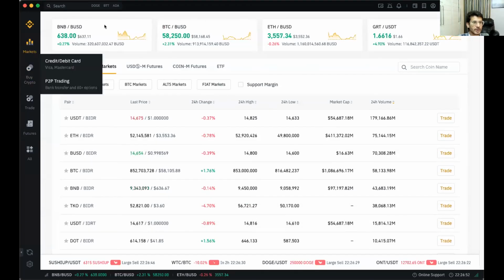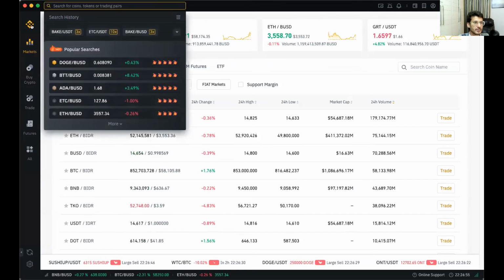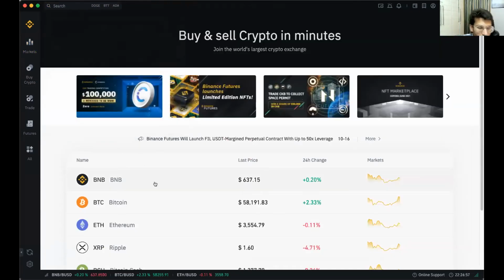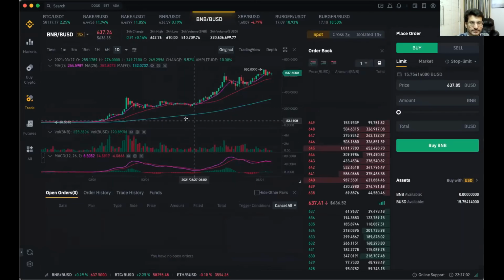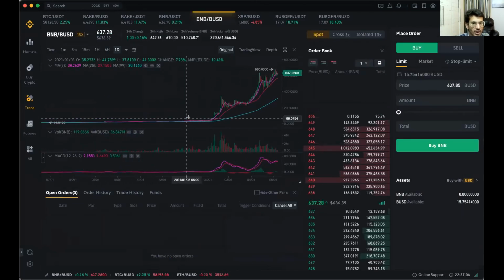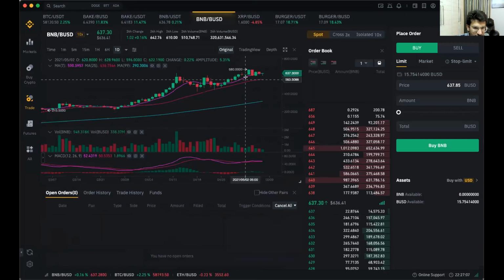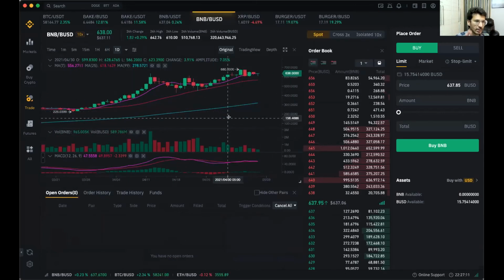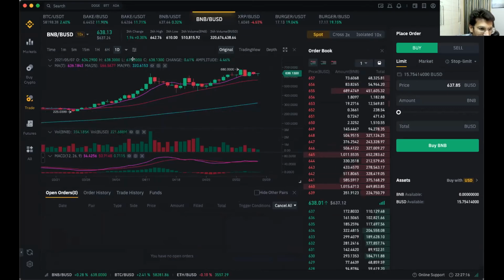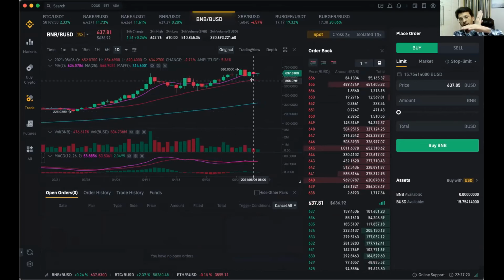So here we are on Binance, and simply going on to any coin, we can see the movements of the coin, how the coins have been fluctuating, going up and down. The lines here that you see are 7-day moving averages, 15-day moving averages, or 99-day moving averages. Here on the top side, you can see 99-day moving averages. This simply means that if the coin is crossing from below and going above these lines, it is bullish.